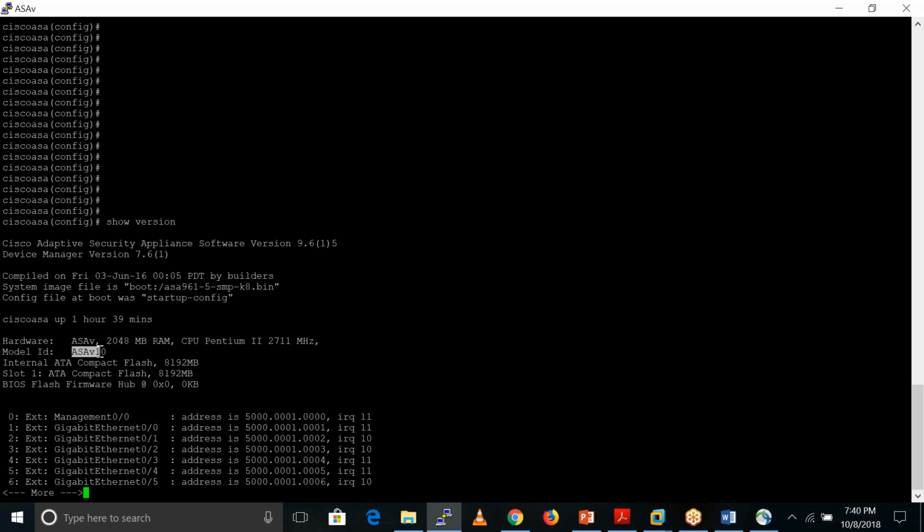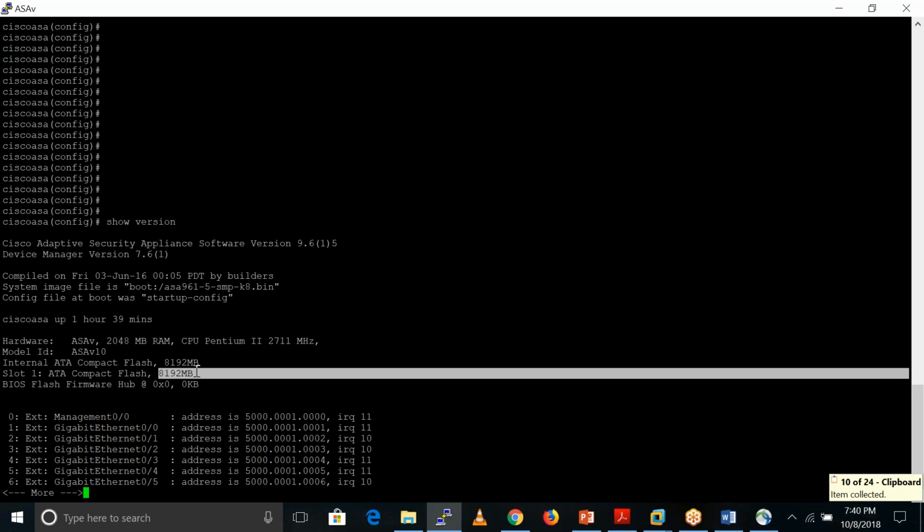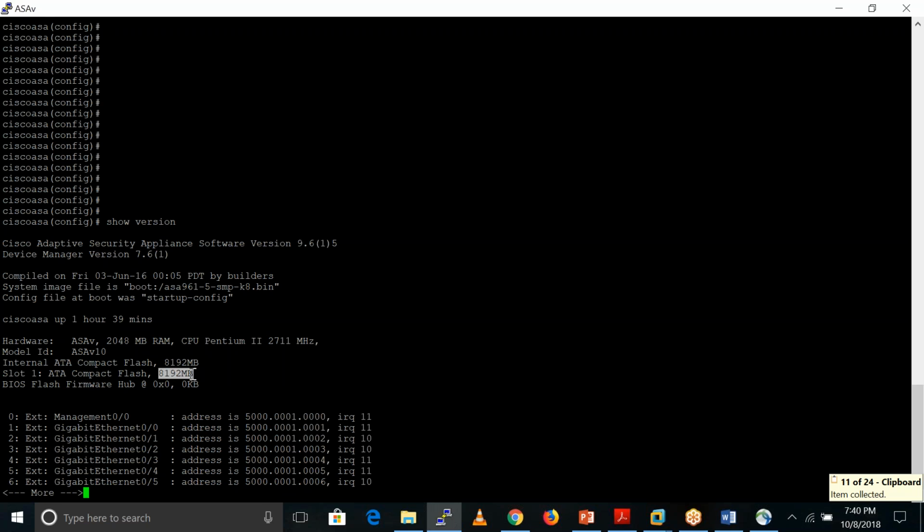So this is an ASAv10. This is the flash memory, which is 8 MB, and it also has compact flash memory, which is 8 GB, same here, 8 GB. Okay.